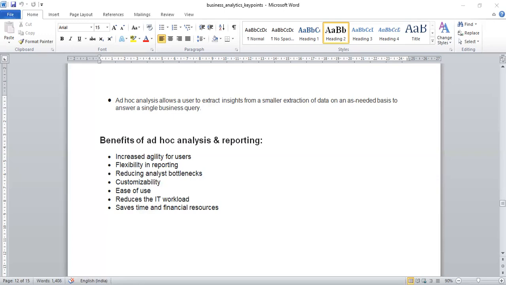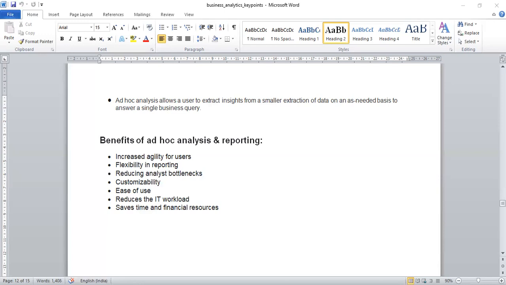Increased agility for users, flexibility in reporting. I want to explain these things in detail. What does increased agility for users mean? Ad hoc analysis allows people to answer questions on demand, speeding up business decision making throughout your organization. People can quickly analyze specific data and present insights in a visual format to answer specific business questions. So that is how it is an increased agility for users.